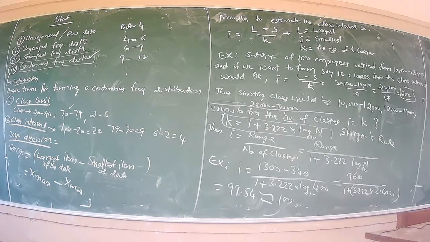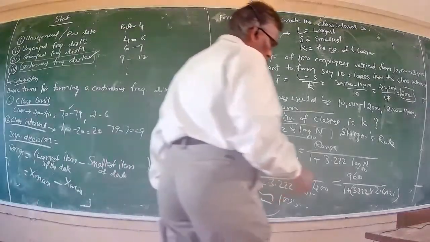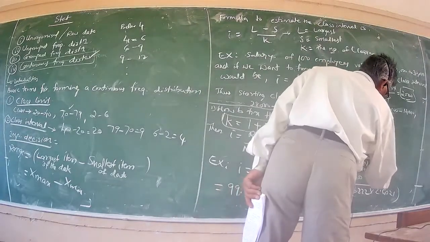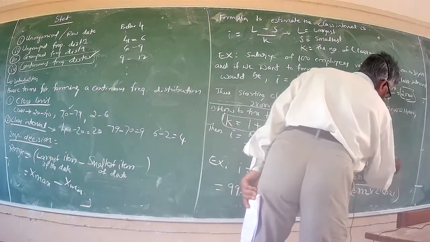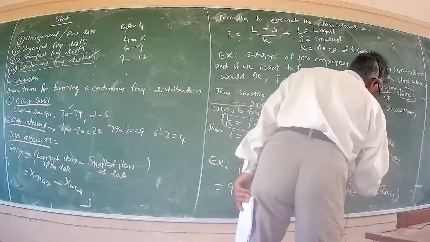So that is 960 divided by 1 plus 3.322 into log of 400.